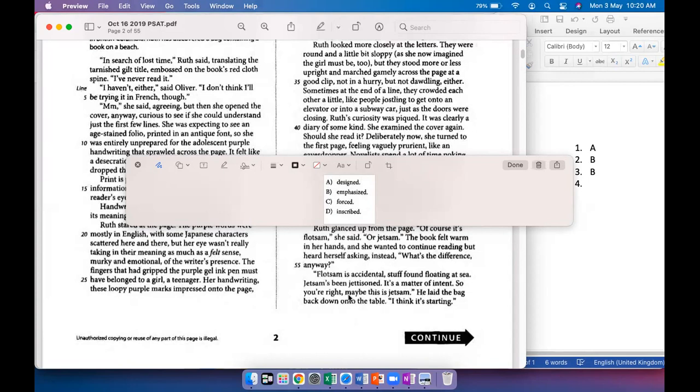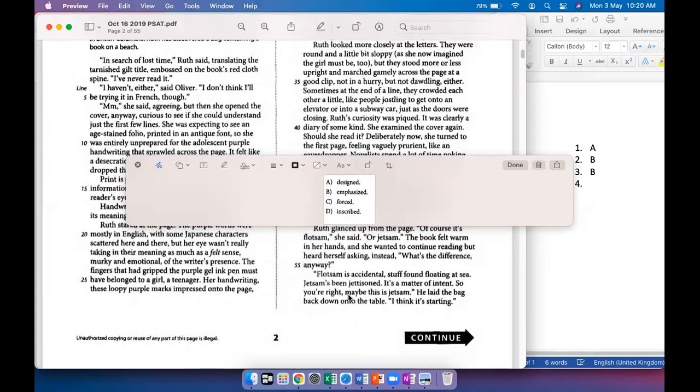So that's not it. They emphasized onto the page? I don't think emphasize can be used in this sense. Emphasize is used when you're saying that a person is stressing a point, right? I don't think words can emphasize onto the page. It's a human being that can emphasize a point.